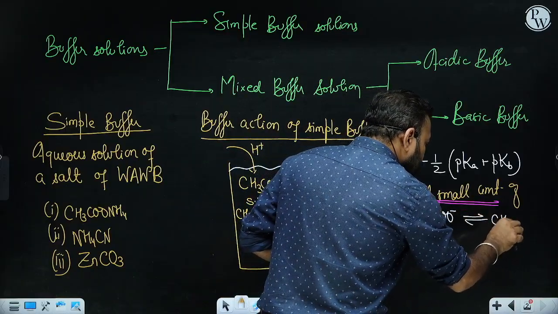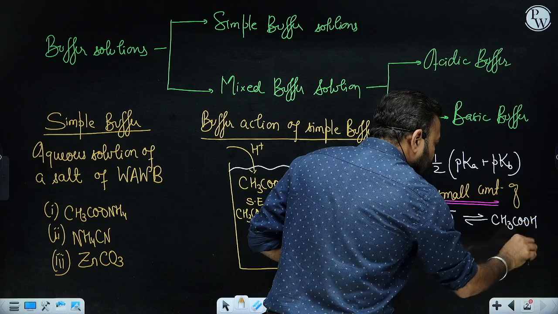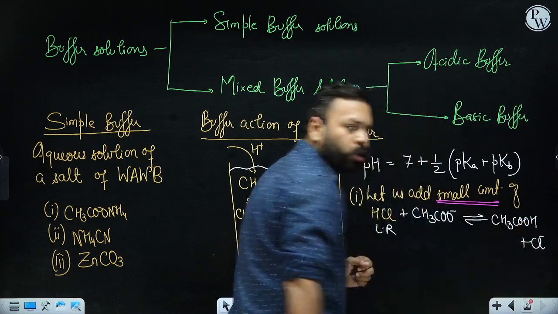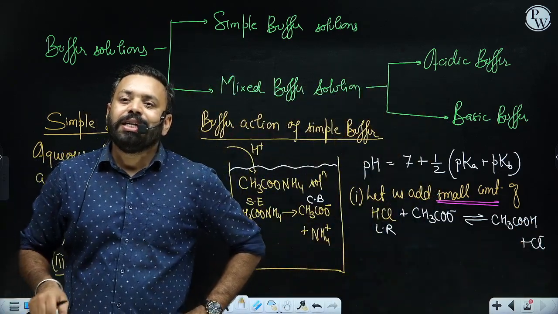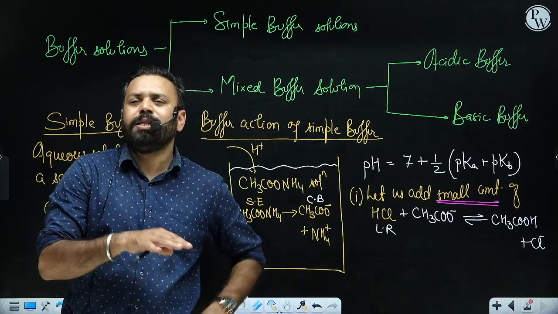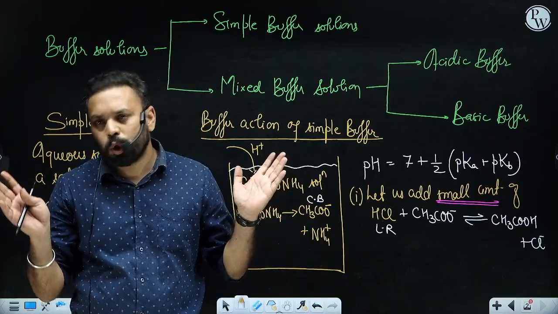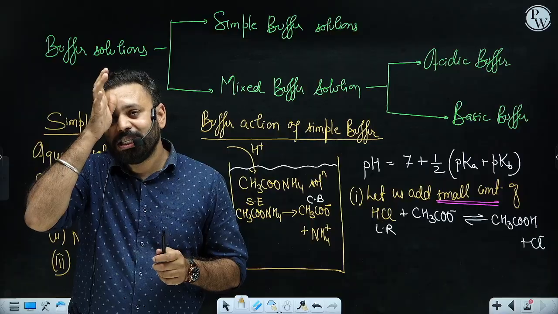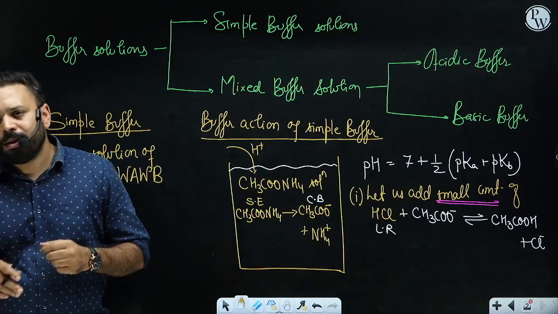what? CH3COOH plus Cl minus. Don't worry about Cl minus. Why, sir? Cl minus is called a spectator ion. Spectator ions mean those ions which are just present in the solution and they are not causing any change in the pH. We call them spectator ions, right?